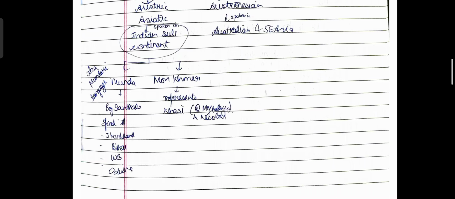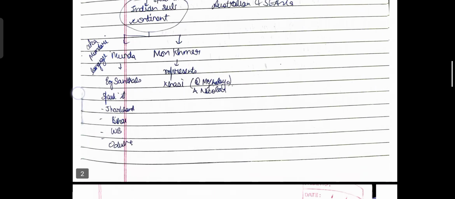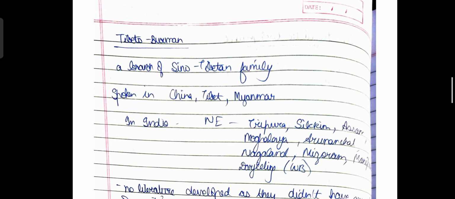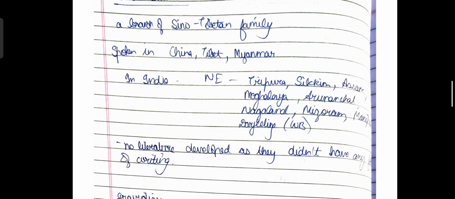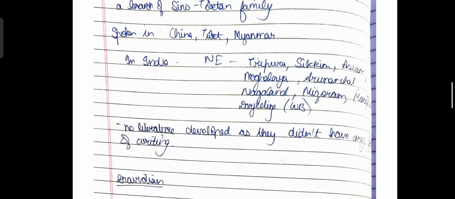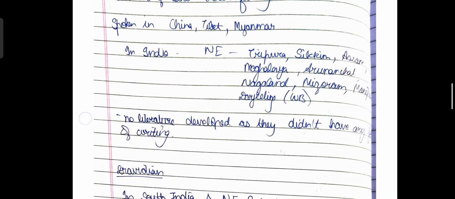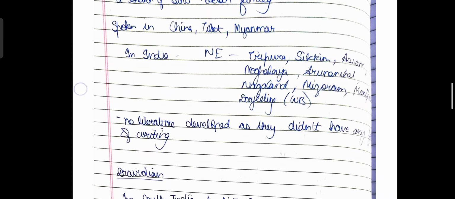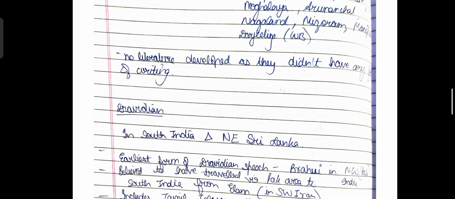The other is Mon-Khmer, which represents the Khasi people, who inhabit the state of Meghalaya and also the Union Territory of Nicobar. Now, if we talk about the Tibeto-Burman language, it is a branch of the Sino-Tibetan family, and it is basically spoken in China, Tibet, and Myanmar. In India also, it is spoken in certain regions of northeast India and northeastern states like Tripura, Sikkim, Assam, Meghalaya, Arunachal Pradesh, Nagaland, Mizoram, Manipur, and also in the Darjeeling area of West Bengal. Since no literature developed in this language, that is the Tibeto-Burman language, they did not have any form of writing, so we do not find any written evidence of this language.